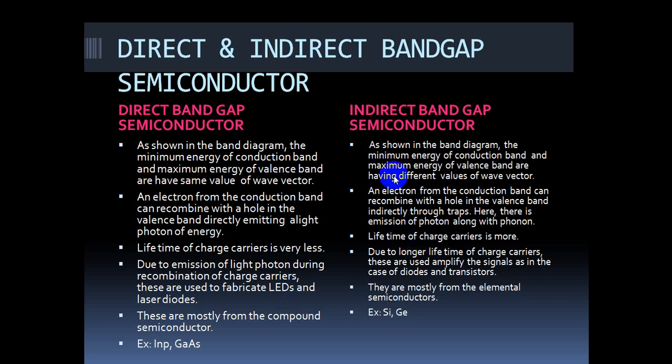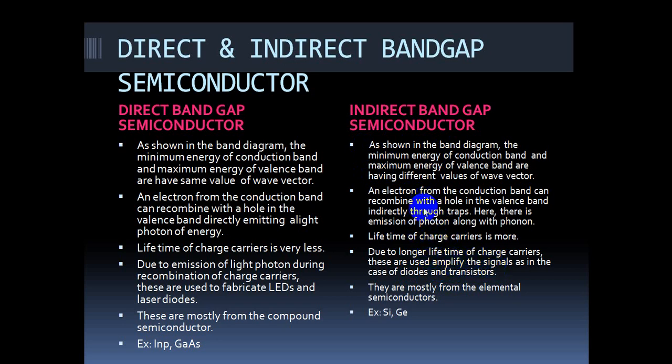Come to this: in an indirect band gap semiconductor, the carrier's velocity is decreased. When the carrier's velocity is decreased, its lifetime increases. So that's why the lifetime of charge carriers is more in indirect band gap semiconductors. When the lifetime of the charge carriers is more, they are used in the fabrication of diodes and transistors to amplify signals.